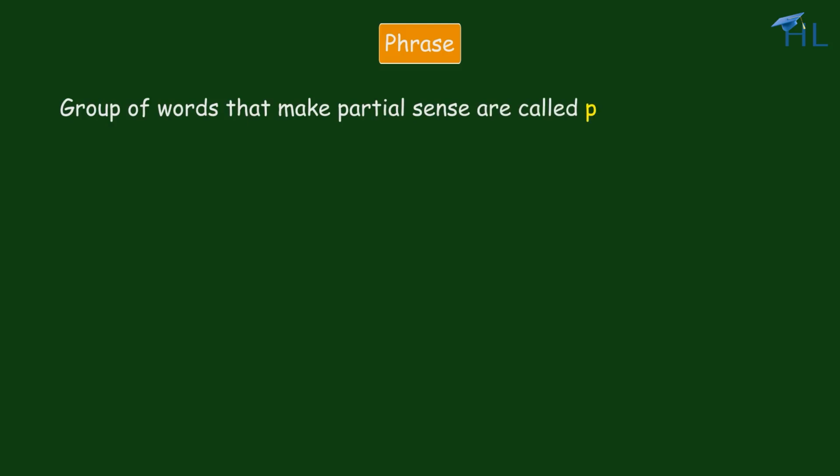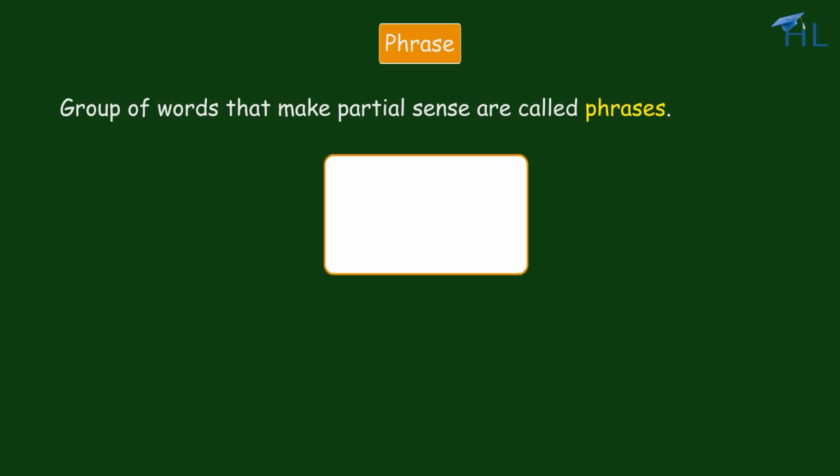Let us now understand what is a phrase. Group of words that make partial sense are called phrases. For example, all of a sudden, across the street, in a few days. All these phrases do not make complete sense. To make sentences out of these phrases, we need to add verbs to them.